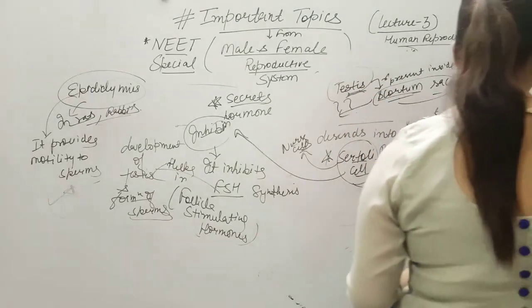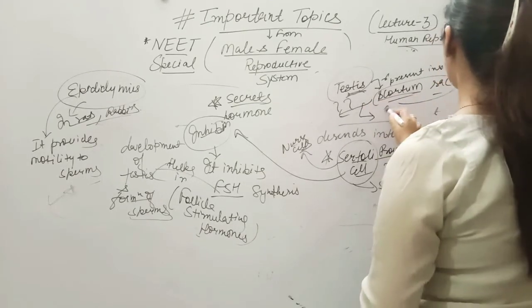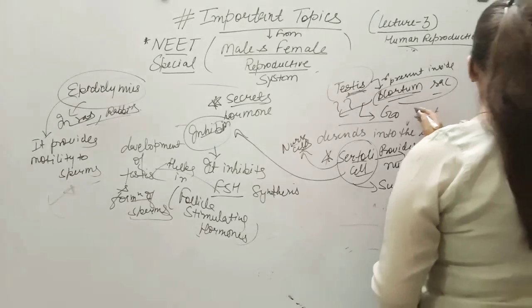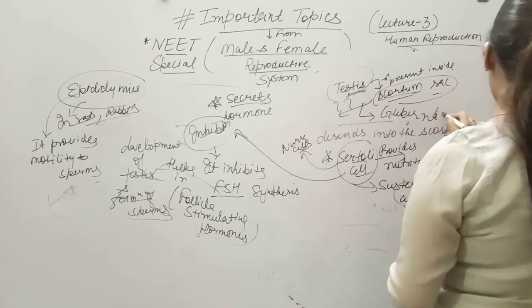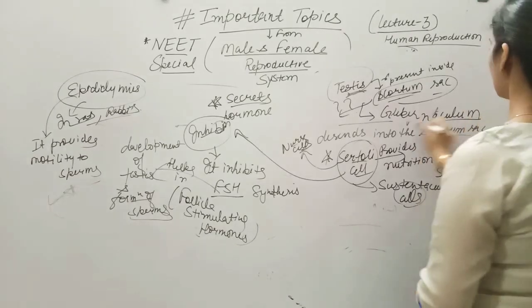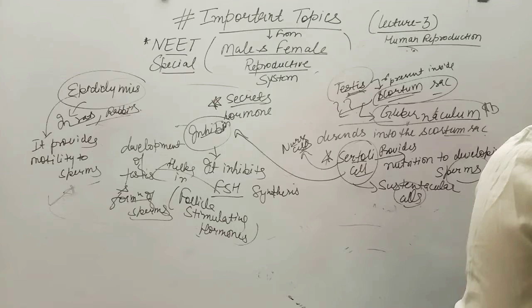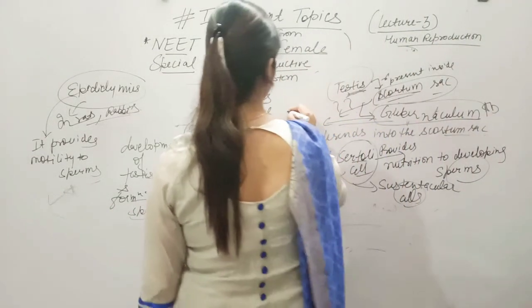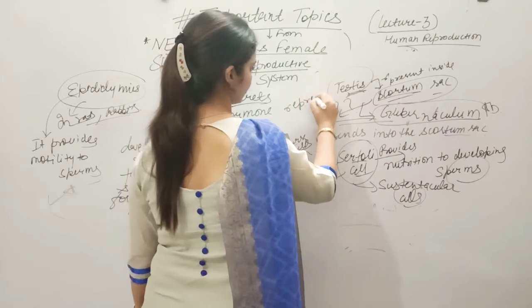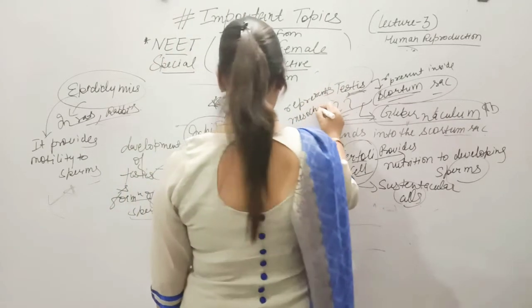They are connected by a structure called the gubernaculum. Very important. And that also represents the mesorchium.